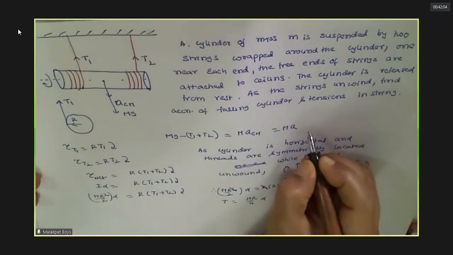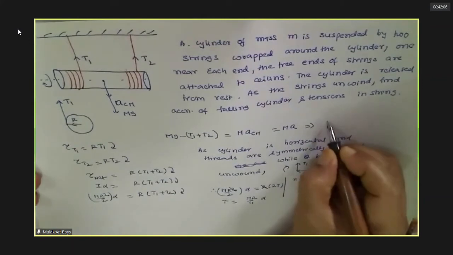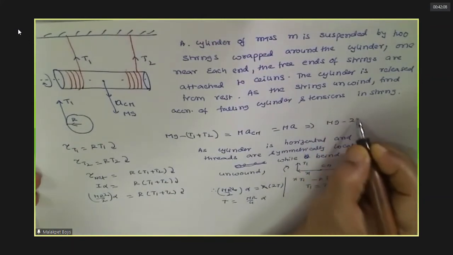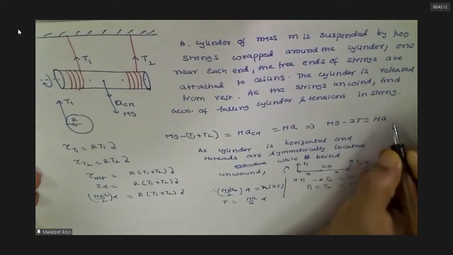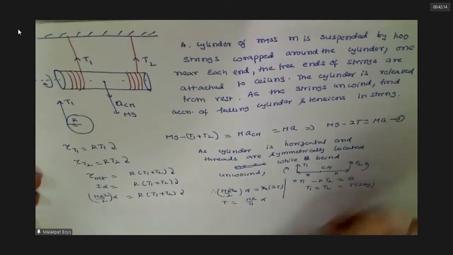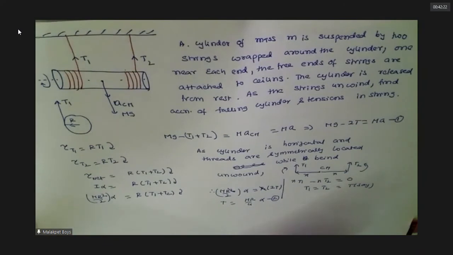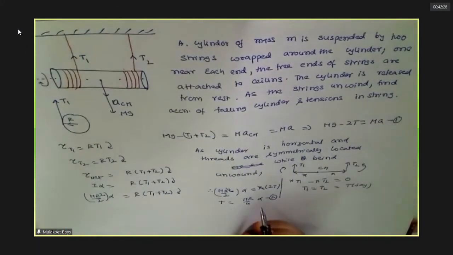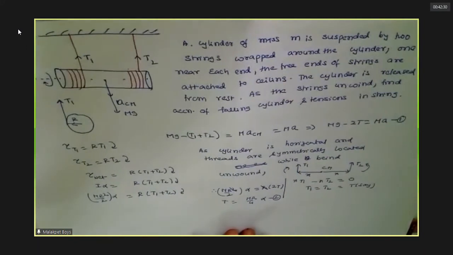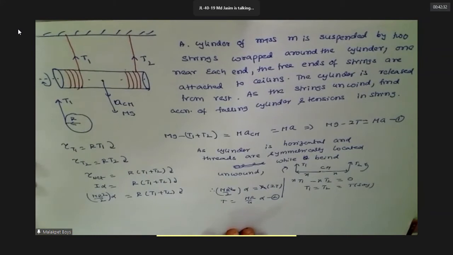This is one equation. This equation gives what? G minus 2T. How many equations are there? Only two equations now. Now from these two equations, how many unknowns are there? 1, 2, 3. Agreed?